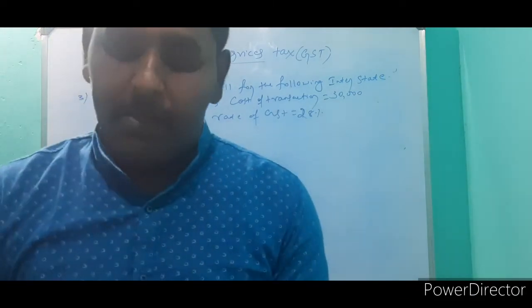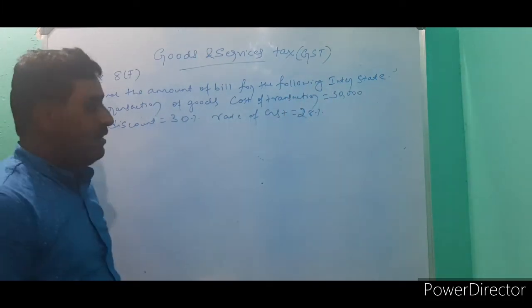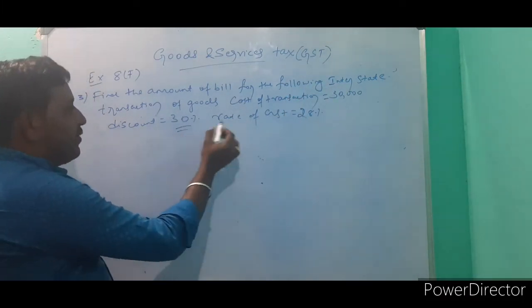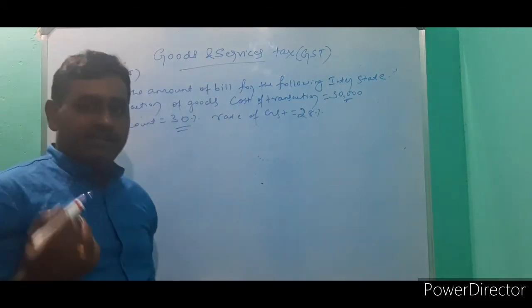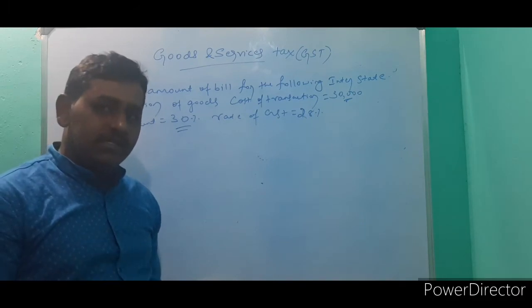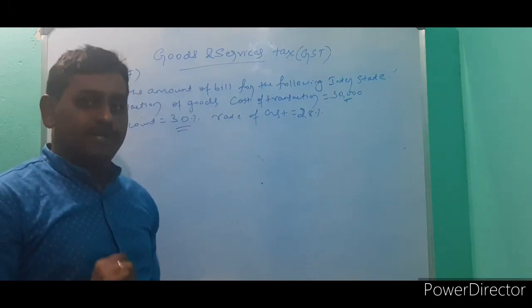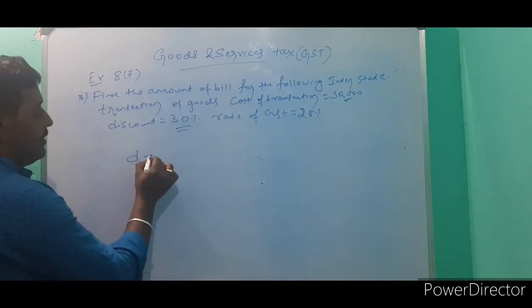So in this case, cost of transaction is 30,000, but they are given certain discount on this transaction. After getting discount, usually selling price of the goods is less than the cost price of the goods. So here first we have to find discount amount.